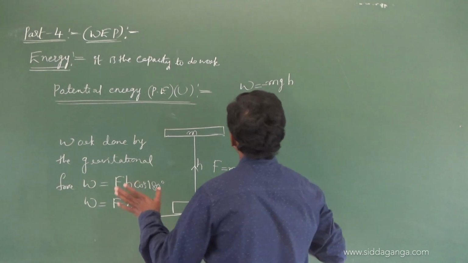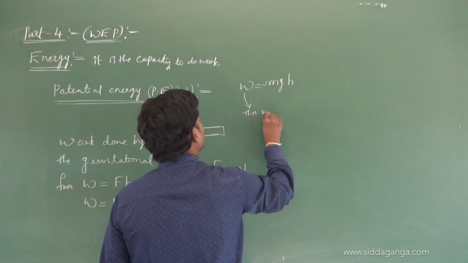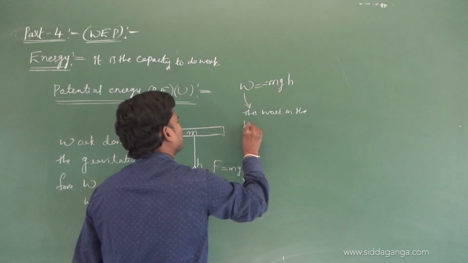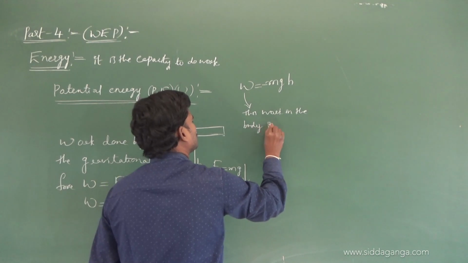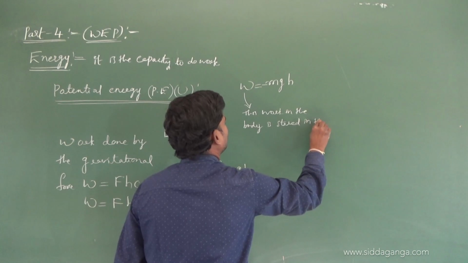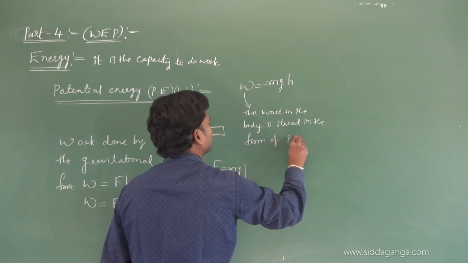And this work done in the body is stored in the form of potential energy.